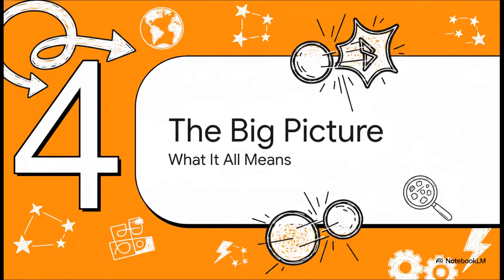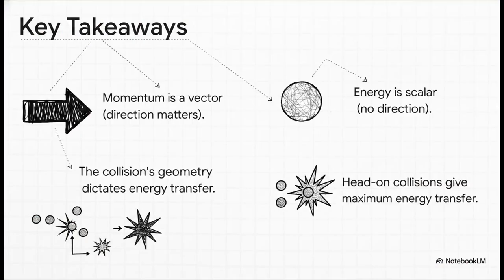So after solving for both of these cases, let's just step back from the equations for a second and look at the big picture. What are the really important takeaways from all this? Well, first, direction is everything for momentum, but it means nothing for energy. That whole vector versus scalar distinction is absolutely fundamental. Second, the geometry of the impact, whether it's head-on or a glancing blow, completely changes how the energy gets transferred. And finally, getting a general formula, like we did for the head-on case, is so powerful because it lets us understand the whole range of possibilities at once.